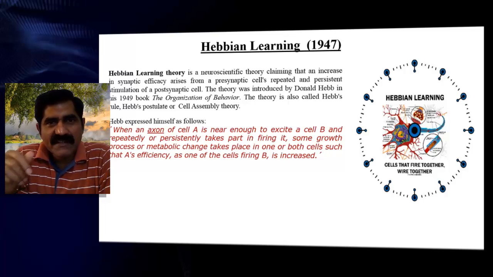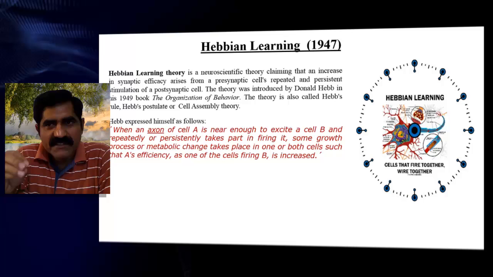What does it indicate? An increase in synaptic efficacy arises from the presynaptic cell's repeated and persistent stimulation of the postsynaptic cell. This was introduced by Donald Hebb in the year 1949.